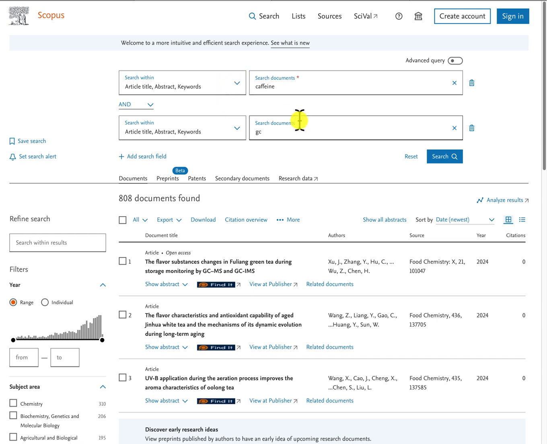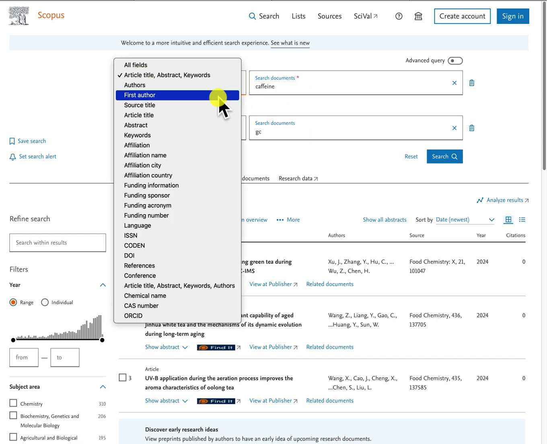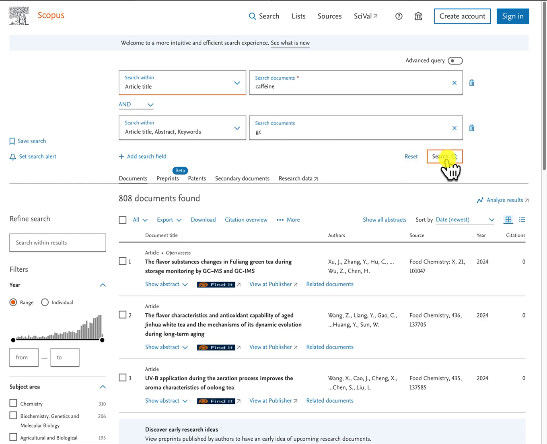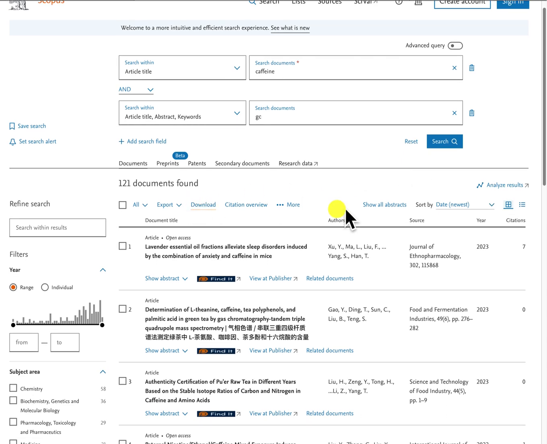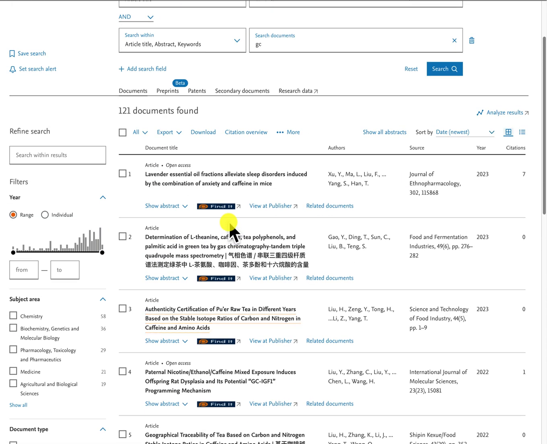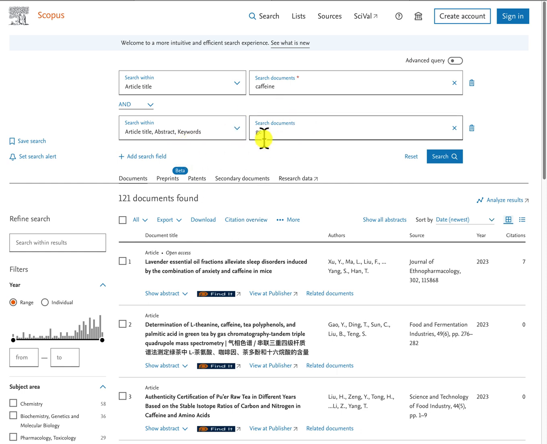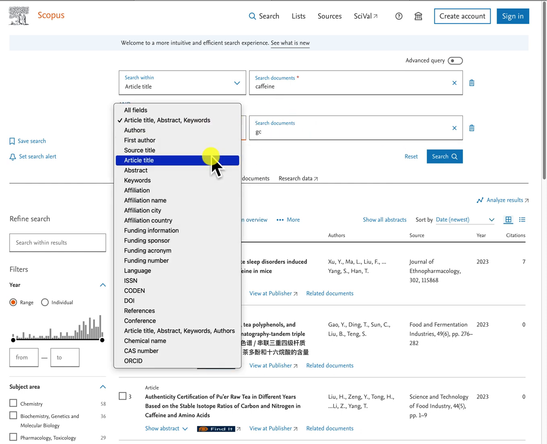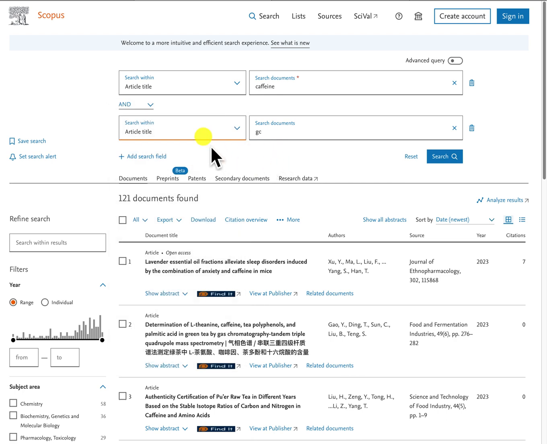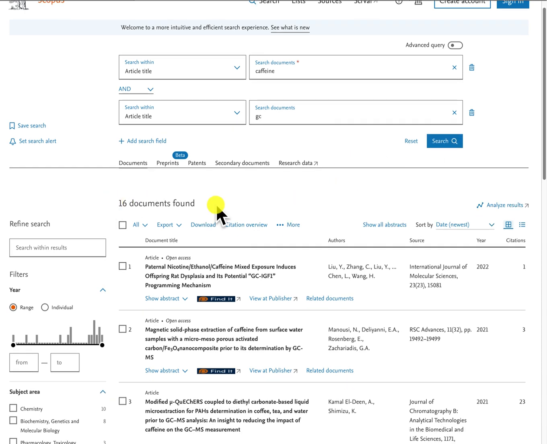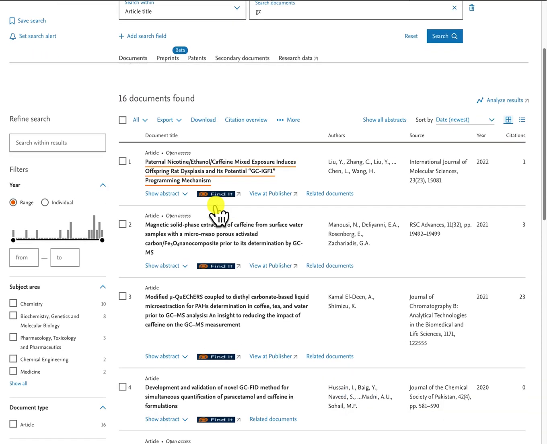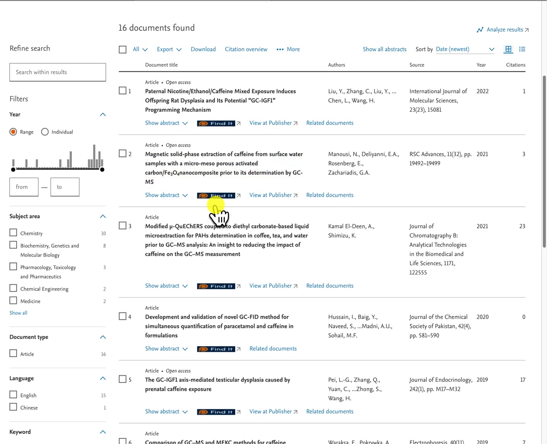Perhaps under the field option for caffeine, select article title. Click on search. And now I have 121 results. If I want to, I can refine the second keyword, GC, for article title. And now the database will search for those two keywords in the titles of all the documents. So let's click on search. Okay, I've now found 16 documents. If I browse through the documents, let's see if I can find something of interest.